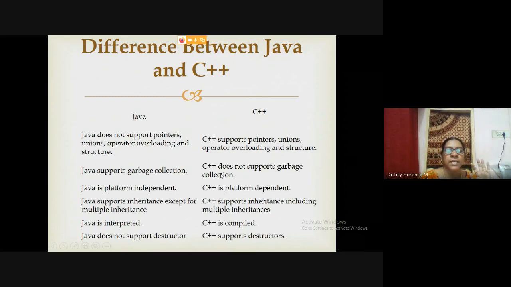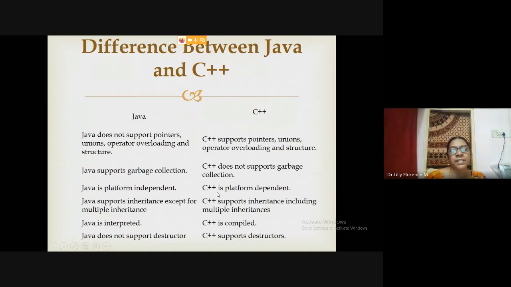And the next one is C++ does not support garbage collection. If you want to manage your memory, when you create an object, once we complete all the process, we have to destroy the object using the destructor, or we can destroy the pointers using the free function. So the memory management we have to do in C++, but in Java, the garbage collection and everything will be supported by the Java runtime environment.